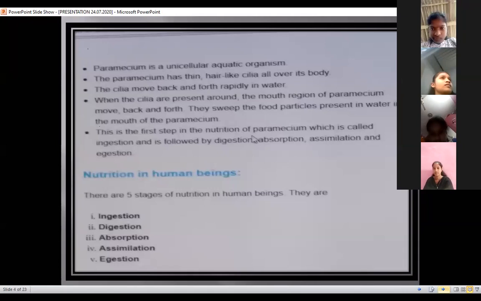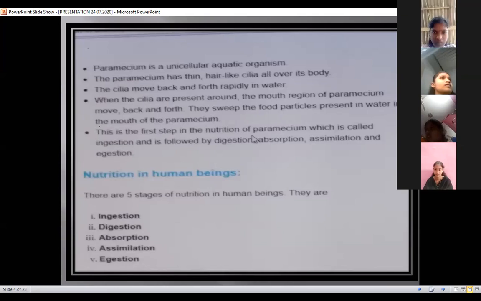Which type of nutrition is this? This also comes under the category of holozoic nutrition, holozoic heterotrophic nutrition. What is the meaning of holozoic? Holozoic is one type of heterotrophic nutrition, already discussed in the previous class. And what is nutrition in paramecium?